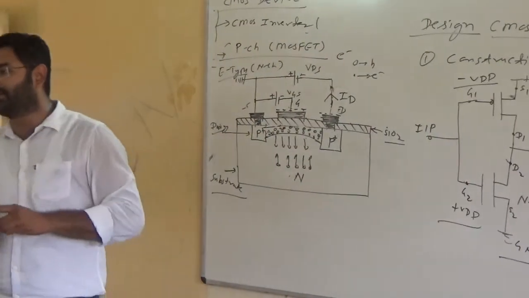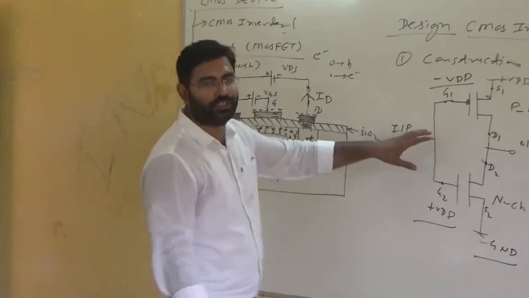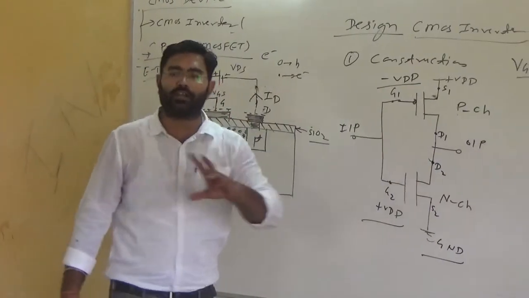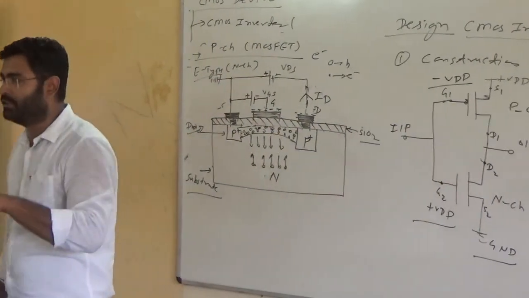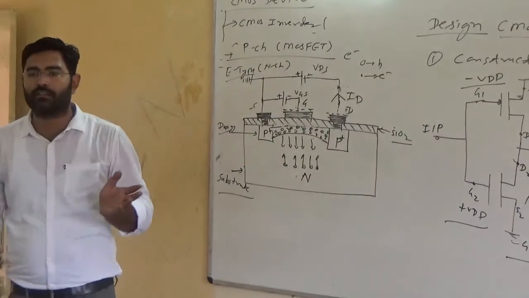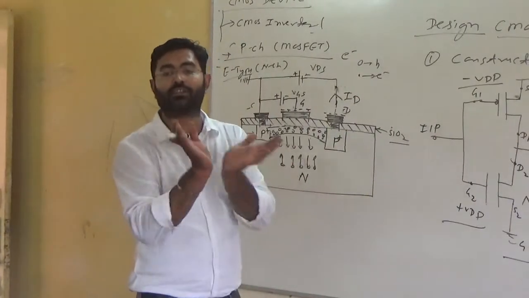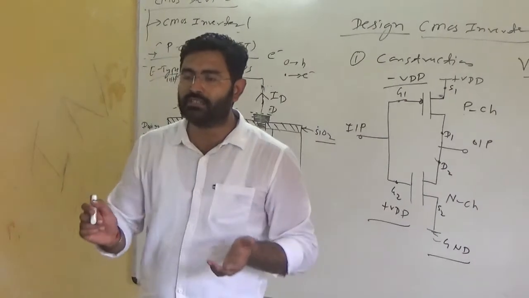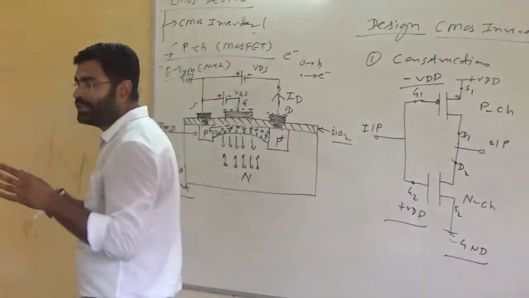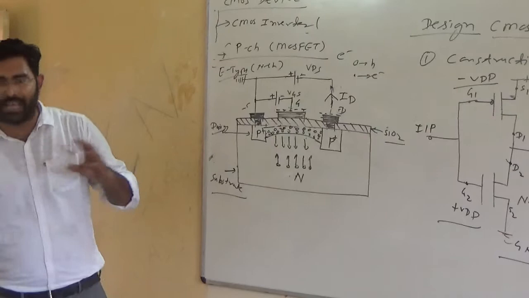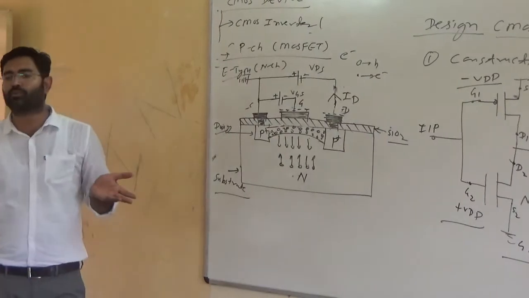So in both of the cases you can say that the CMOS inverter is made by two different kinds of MOSFET, P channel and N channel, and they are inversely related to each other. Their property, their doping level, their supply voltage, their gate, drain and source, everything is reverse to each other.